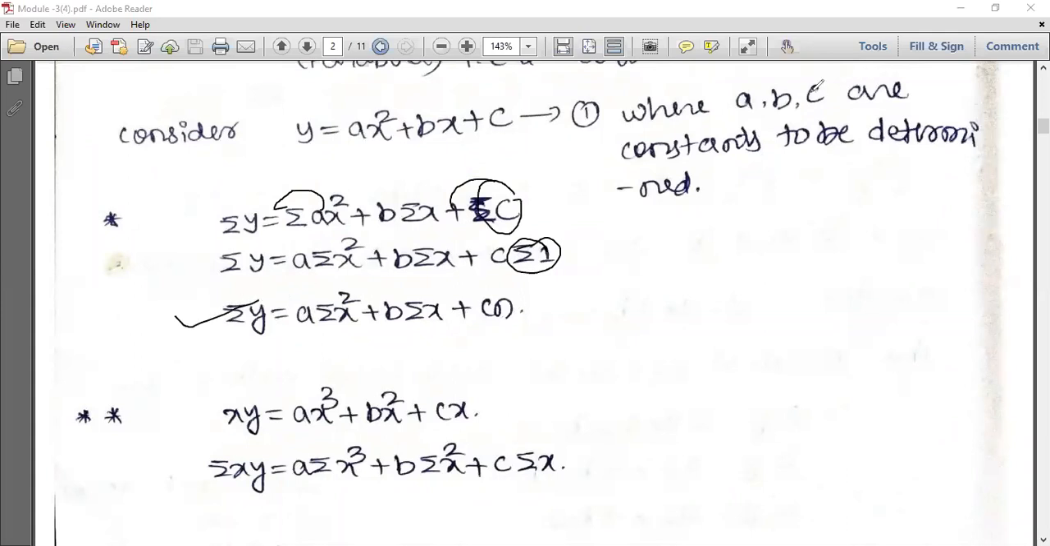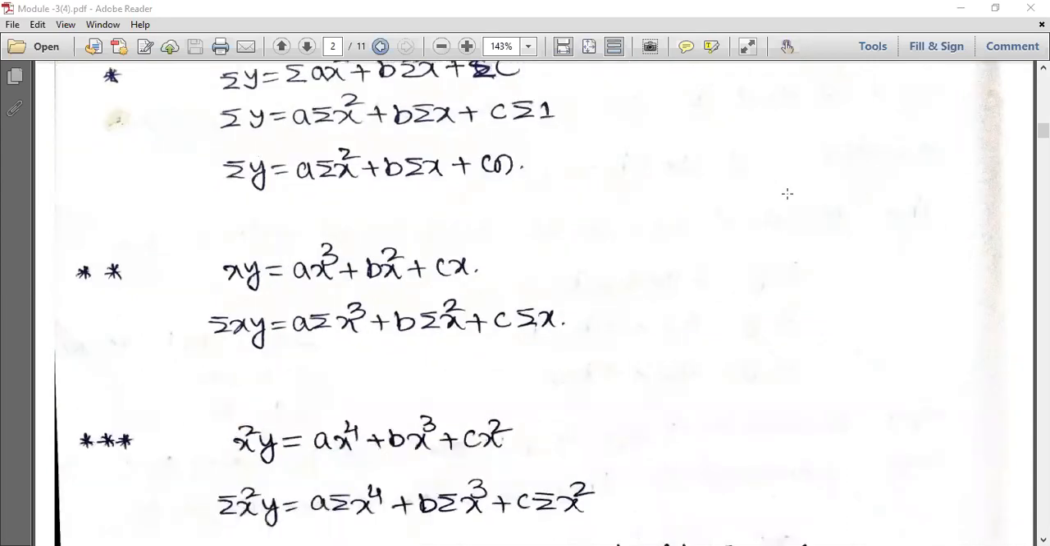After this, as I told, equation 1 should be multiplied with x. x into y, ax cube plus bx square plus cx. Again take the summation sign, and this constant now I have to take out. A into summation of x cube, b into summation of x square, c into summation of x. This is the second normal equation.